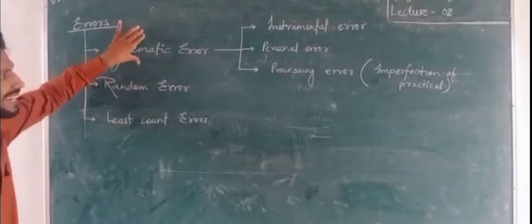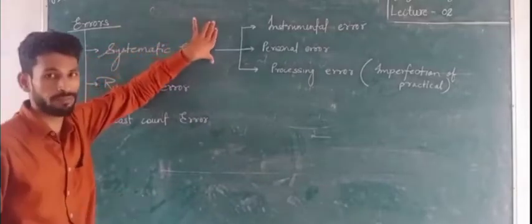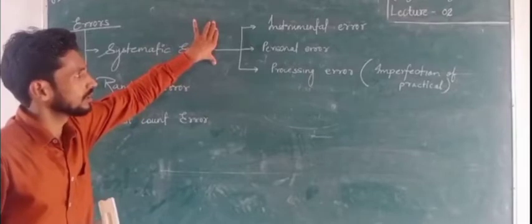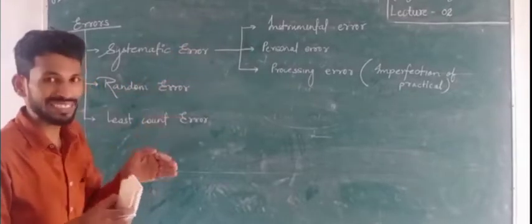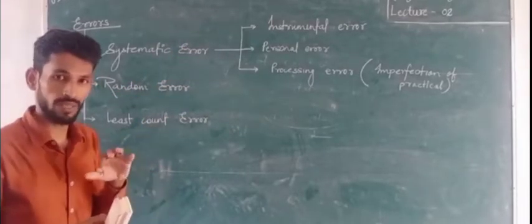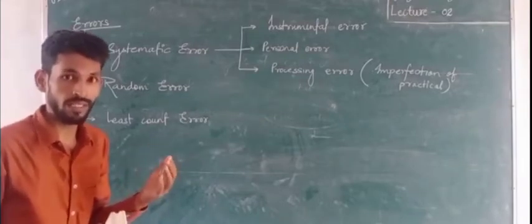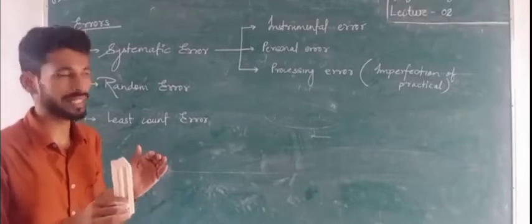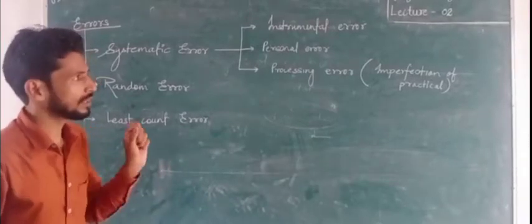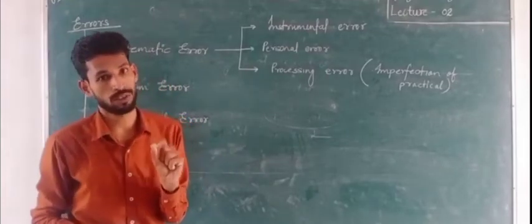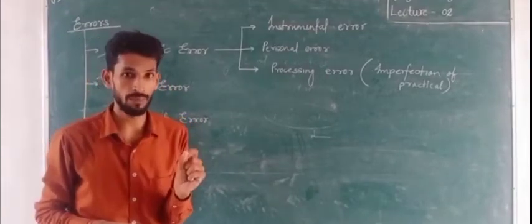Systematic error is an error that can be removed, or easily we can say that we can minimize that error. But errors cannot be reduced to zero, only minimized, because some error will be present in any measuring process or measurement.